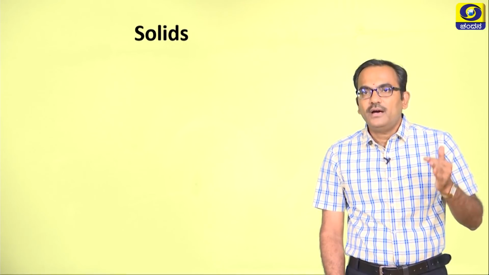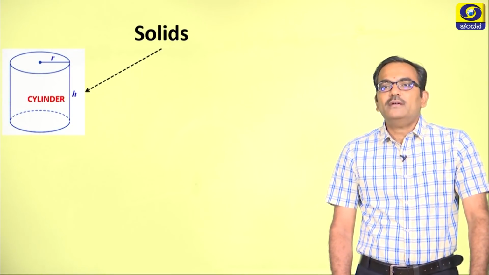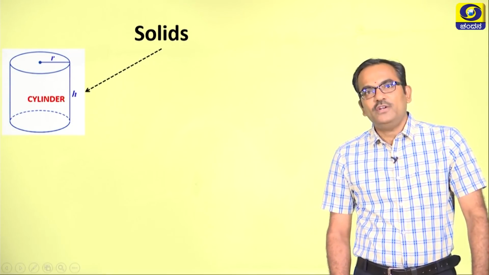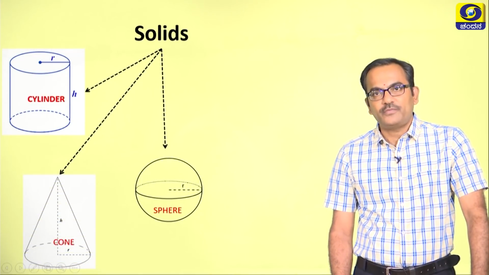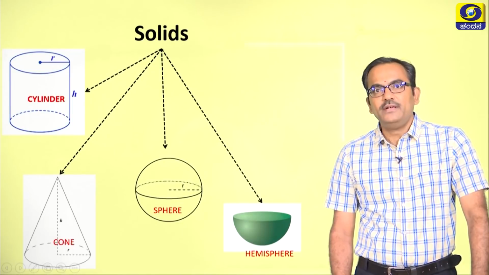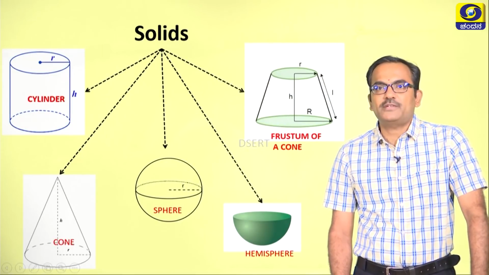Whatever you have studied in the classes, there were merely some solids like a cylinder, cone, sphere, hemisphere and the frustum.